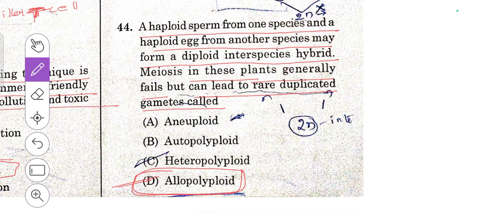So this diploid will get formed, the interspecific hybrid. After that, the meiosis fails. If meiosis fails, then it will continuously multiply. That is, allopolyploid is the right answer.